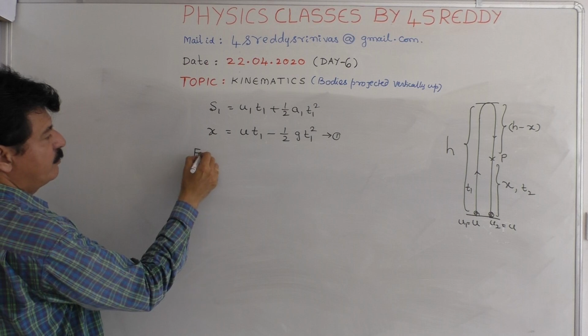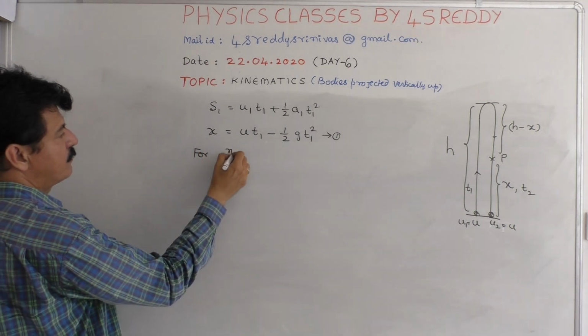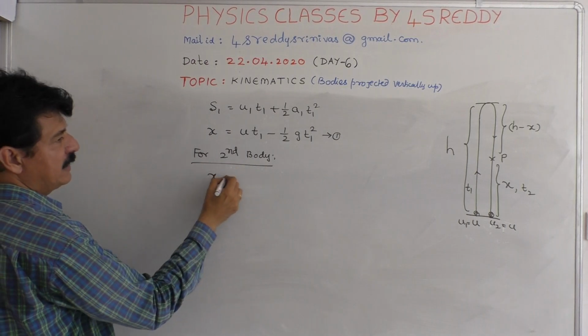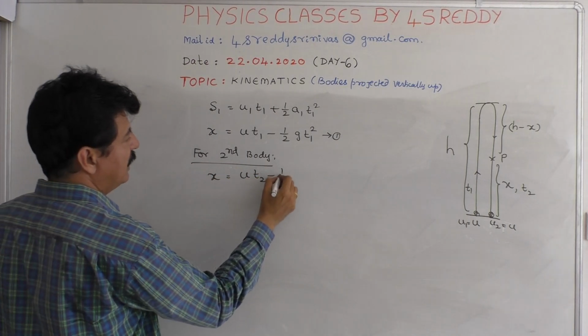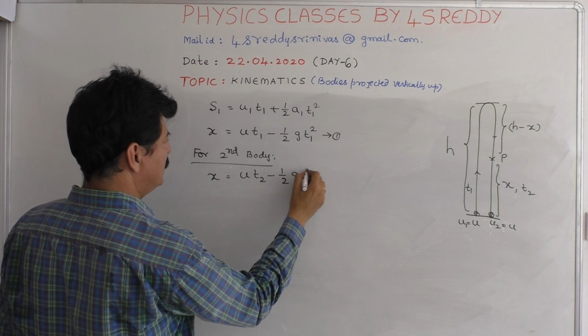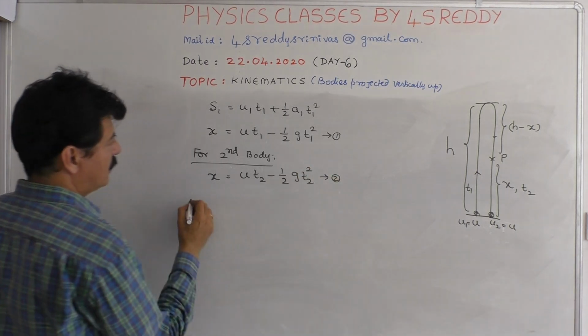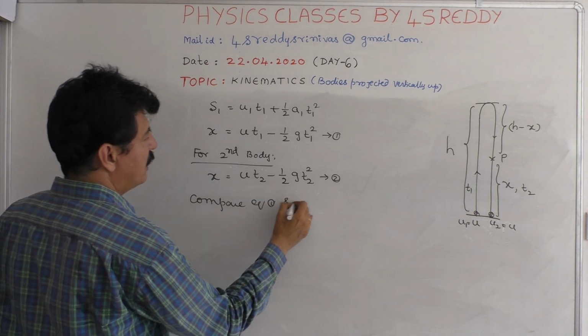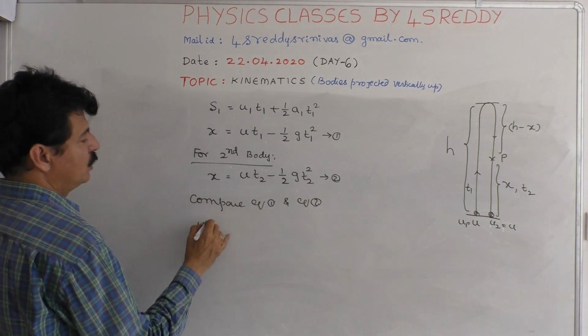Now, for the second body, x is equal to UT2 minus half G T2 square. So, compare equation 1 and equation 2.